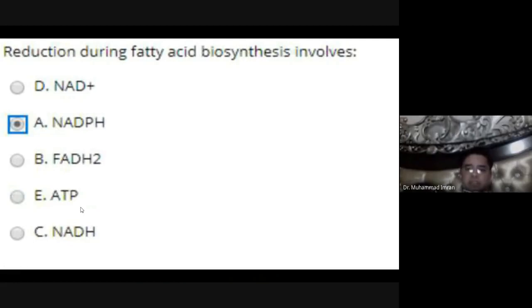Reduction during fatty acid biosynthesis always involves NADPH, which comes from the hexose monophosphate shunt pathway, also known as the pentose phosphate pathway. So NADPH is produced when glucose 6-phosphate dehydrogenase acts on glucose 6-phosphate.